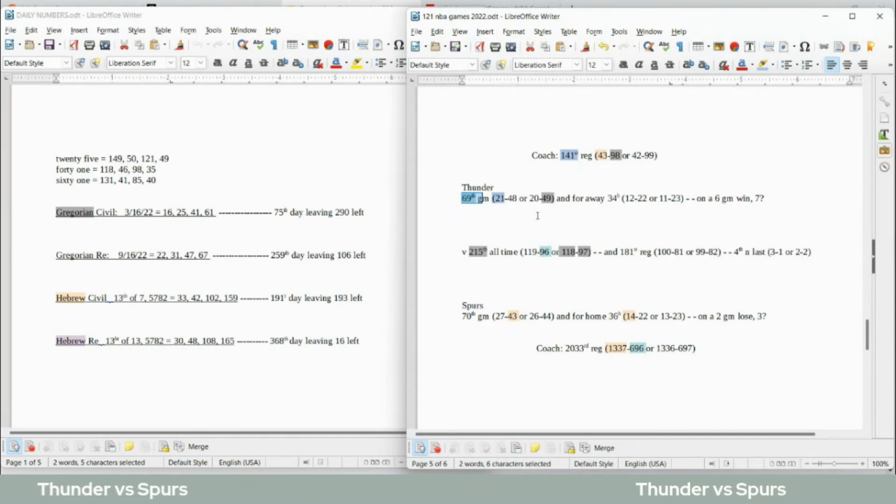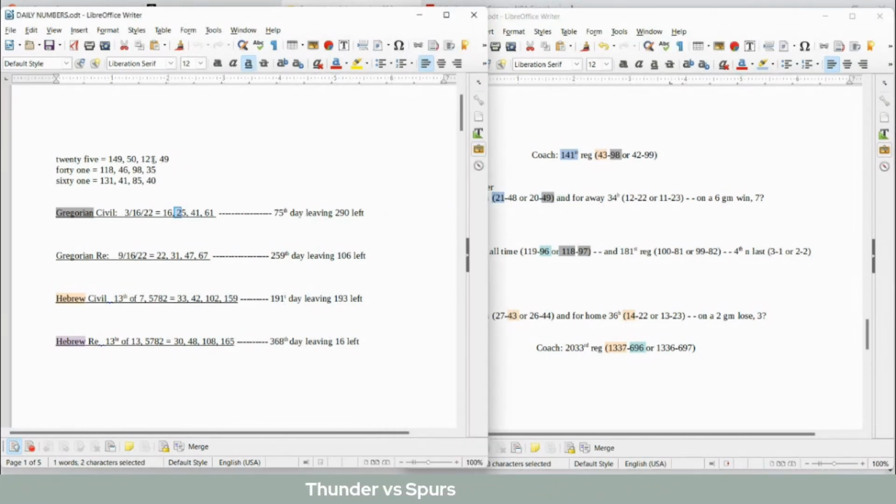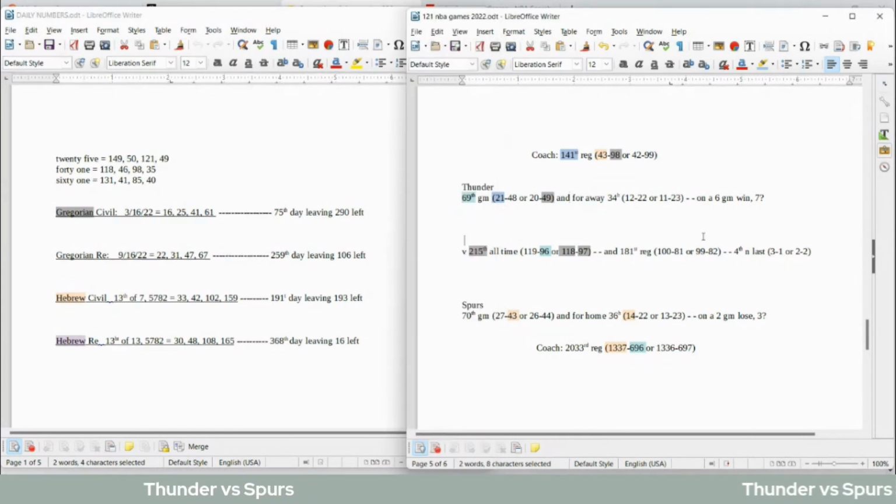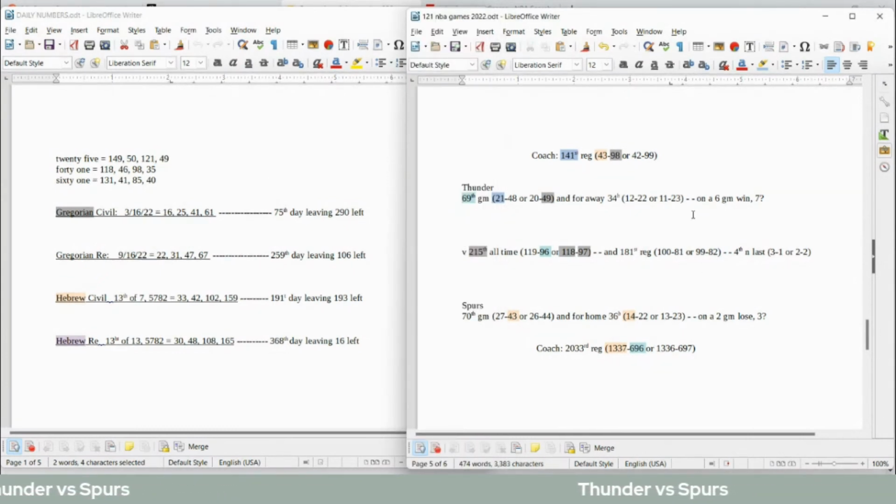And then one last thing for the Thunder here, they can get their 49th loss for the season on a day with 25 date numerology, 25 written out sums to 49. Yeah, I think that's what I have mostly for the Spurs.